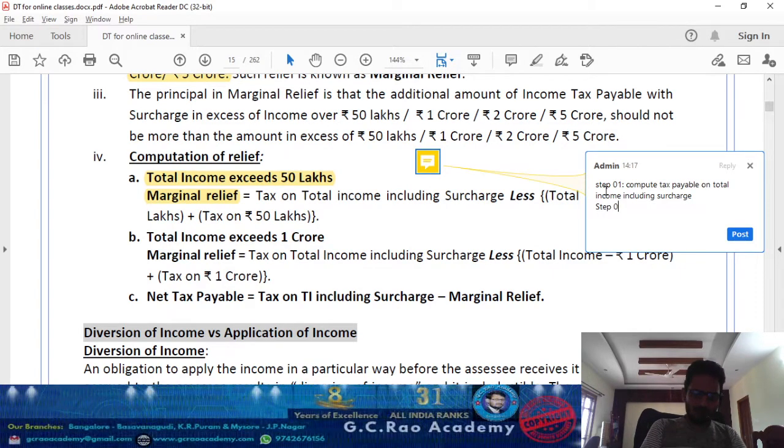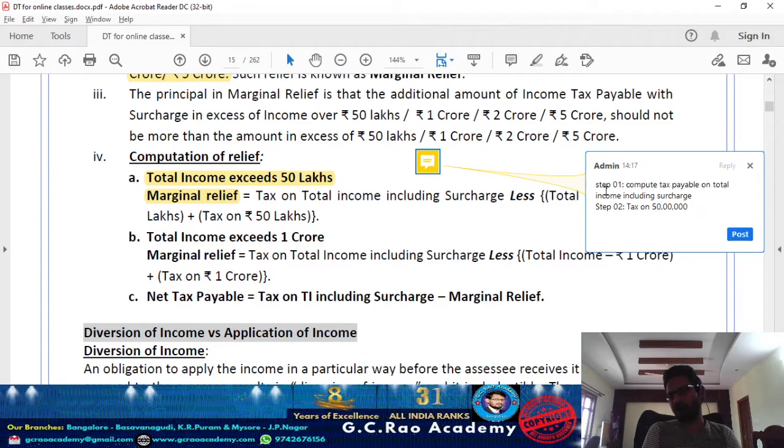Step 2, calculate tax on the threshold limit. Let's say, first time taking 50 lakh. In case your total income is 50 lakh rupees only, then what tax liability are you going to get? Plus total income in excess of 50 lakh. Up to the 50 lakh threshold limit I am taking, Kanna, because your total income exceeds 50 lakh marginally. Step 1, what is your actual income? As per the regular procedures of the IT Act, calculate what the tax liability is.